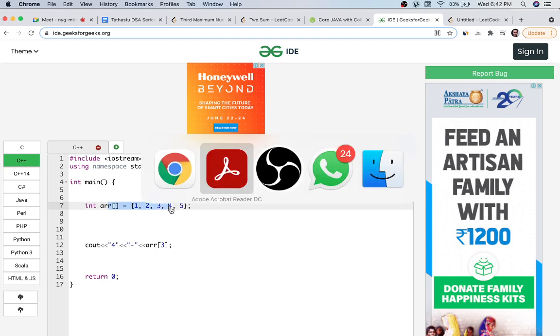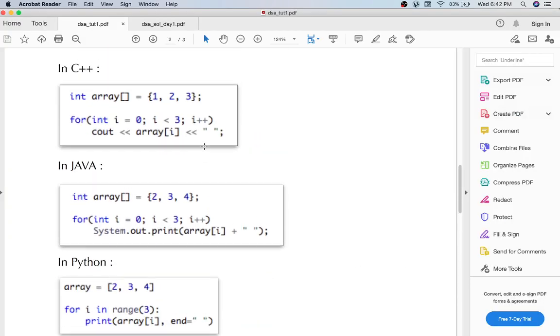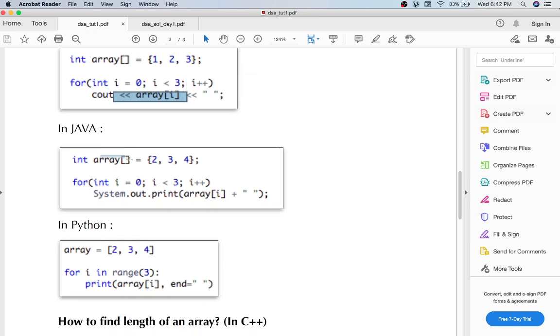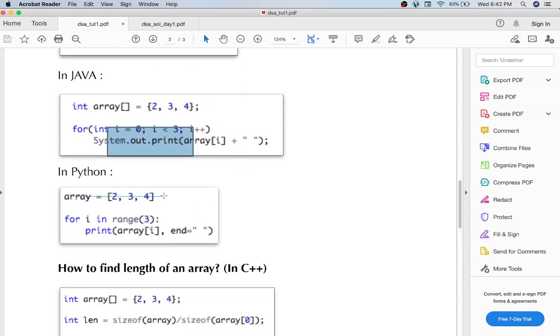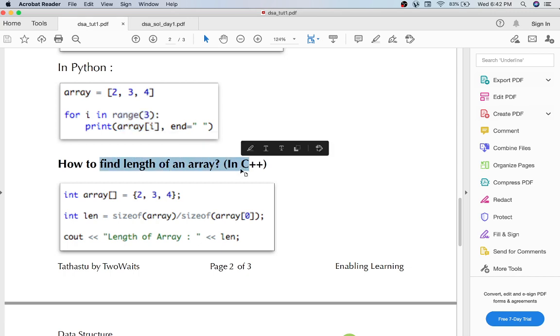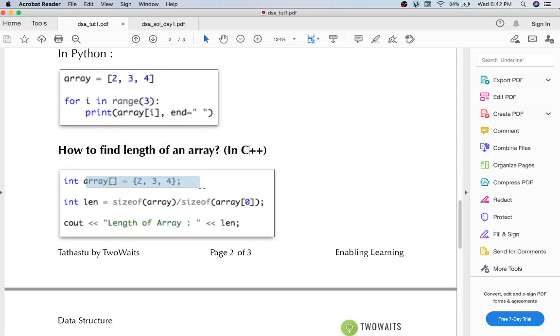So let me show you how to traverse in other languages as well. We did in C++: we defined an array, defined the values, a simple for loop, and printed the indexes. Similarly in Java, we defined an array, added values in curly braces, and printed in a for loop. Similarly in Python. Okay. How to find the length of an array in C++? We are given an array and we have to find its length. The only way to do that is size of array divided by size of the array's first element.